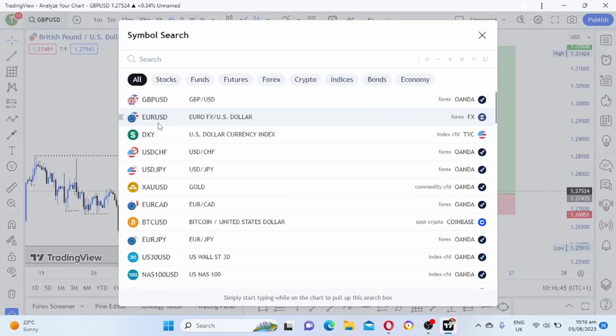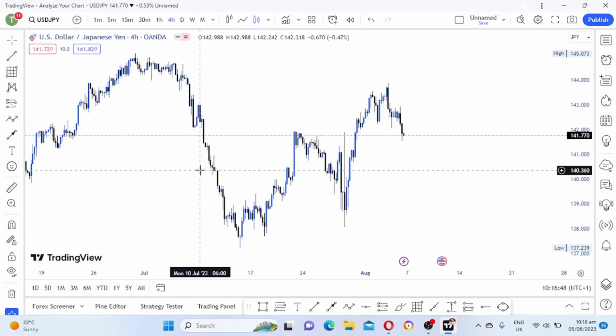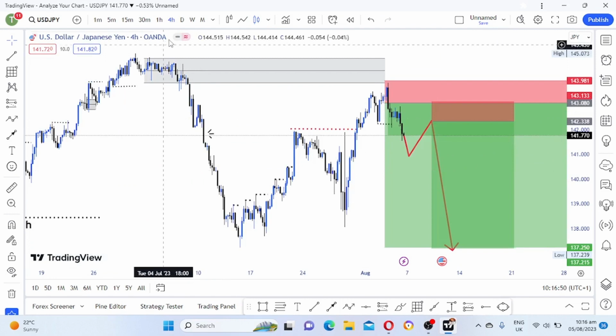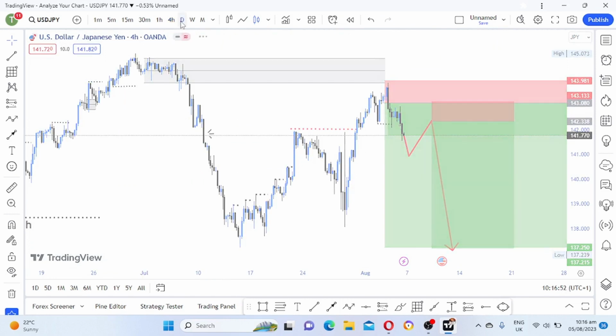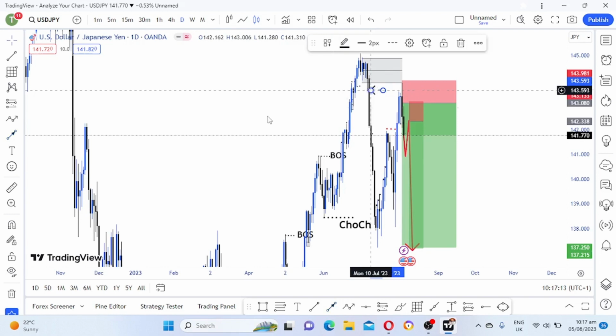Now looking at USD JPY, let's look at the USD JPY. As you can see, we are bearish, guys. We are bearish. As you can see, there is our change of character. So we came and filled in this imbalance which is here. This is where our imbalance is. Price inefficiency. Our imbalance has been here.